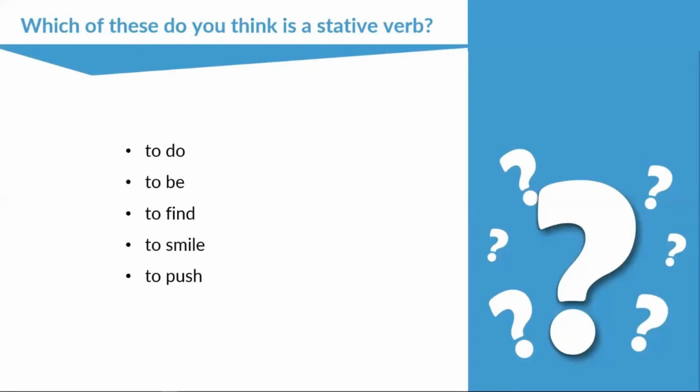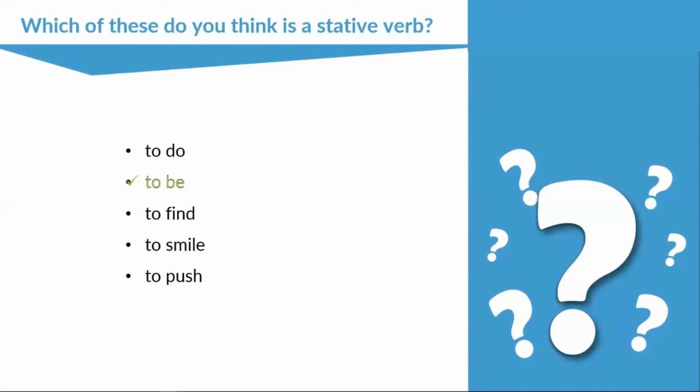So well done. And there's a lot of people getting this one wrong. Lots of people are saying smile, but smiling is an action. We can say, I am smiling right now, because I am. The correct answer is to be. To be. That is a stative verb. It is our main stative verb. It's the verb we always look at first.